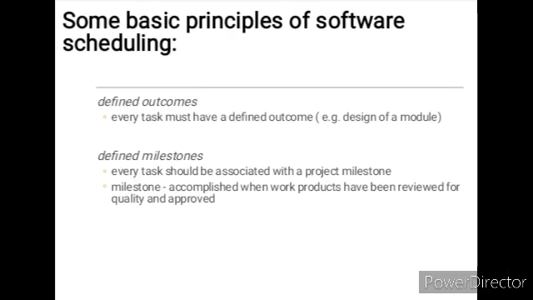Defined responsibilities means assigning every task to specific team members for a period of time. We also have defined outcomes and defined milestones. Every task must have a goal, which is known as the defined outcome, and every task should be associated with some milestone to reach in the time limit. So it is known as defined milestones.